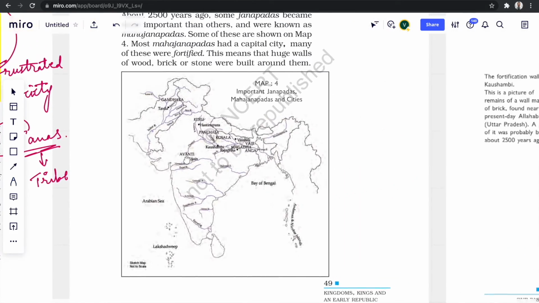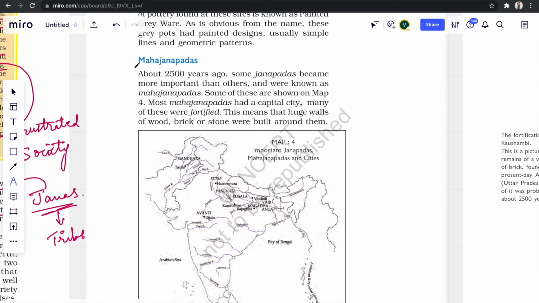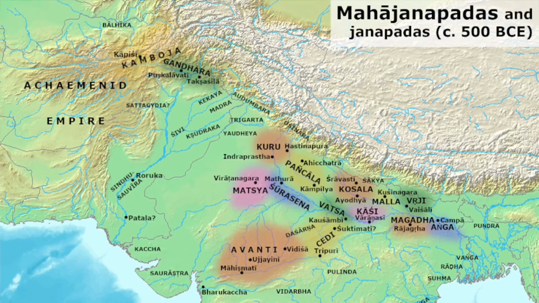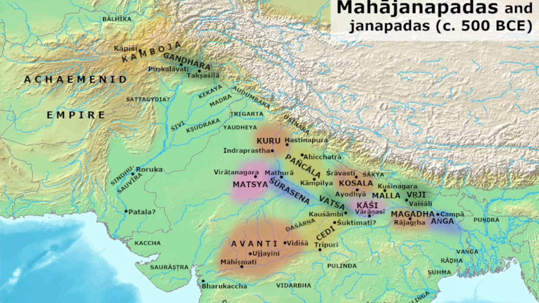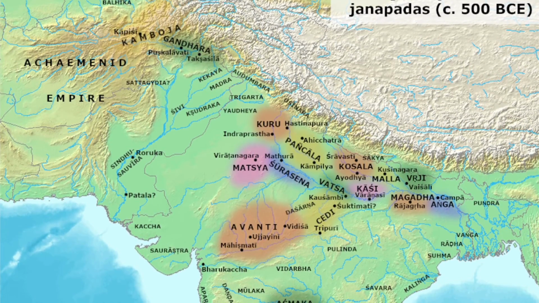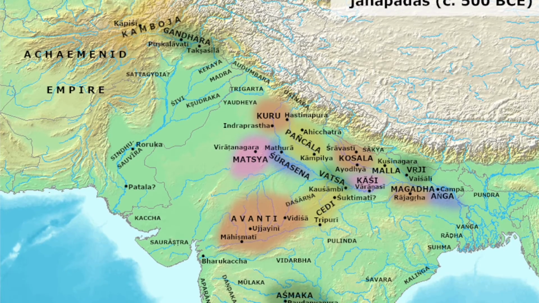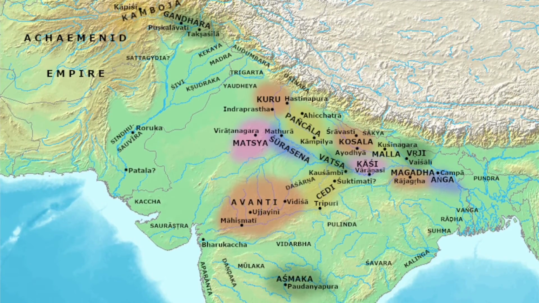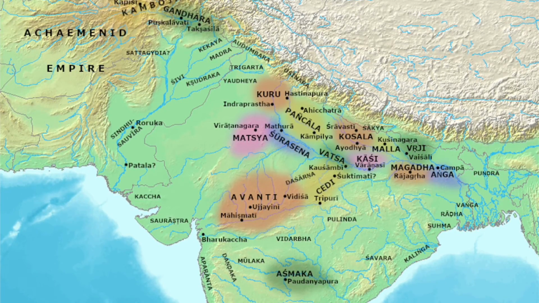Just as the Janas got converted into more powerful Janapadas around 1000 BC, the same way some of these Janapadas got converted into more important and powerful Mahajanapadas around 500 BC, as you can see on this map. Magad, Ang, Kosal, Vajji, Gandhar, Avanti, Panchal, Kuru, etc. are Mahajanapadas. There were a total of 16 of them.